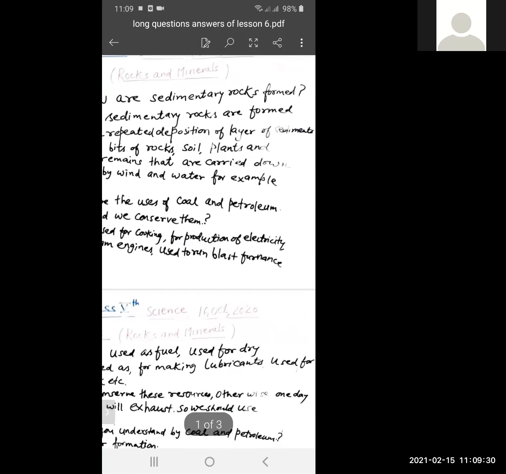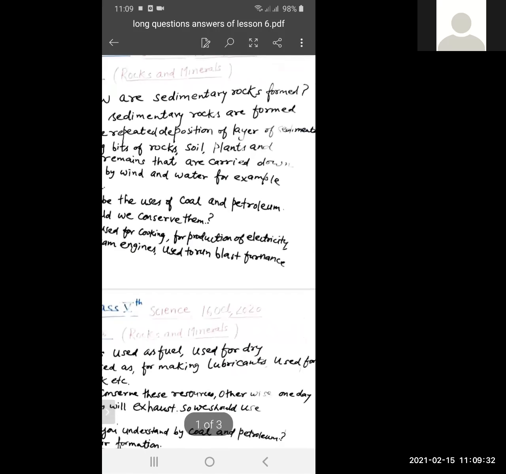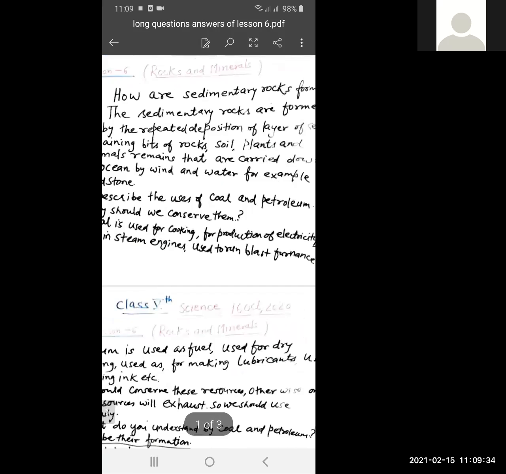For example, sandstone. Sandstone is an example of the sedimentary rocks.